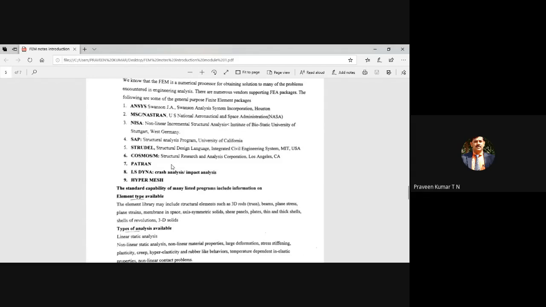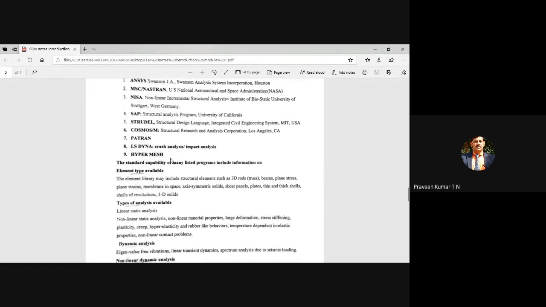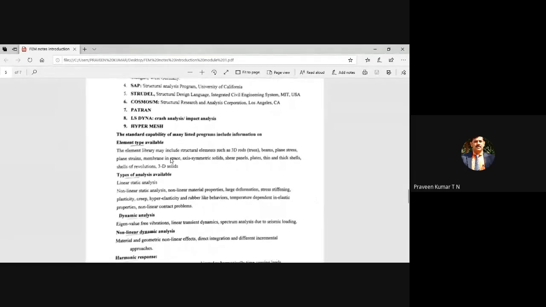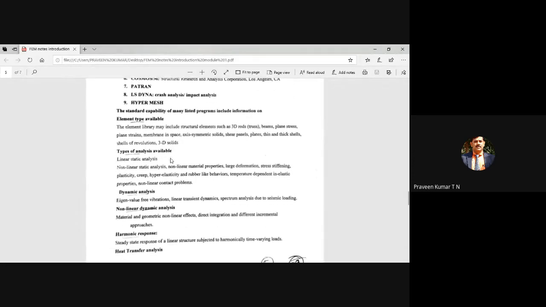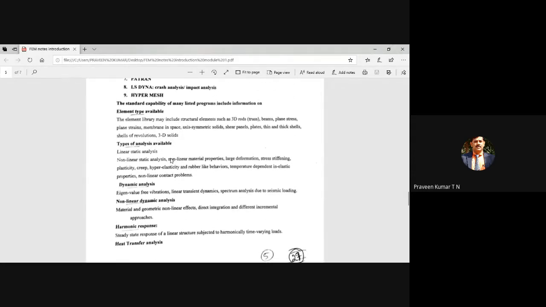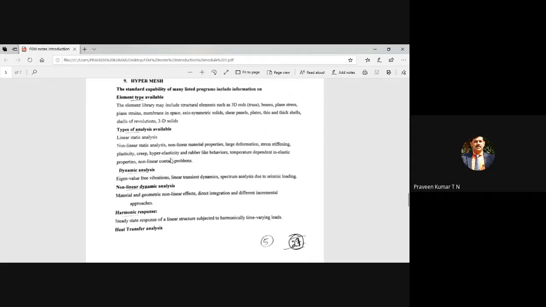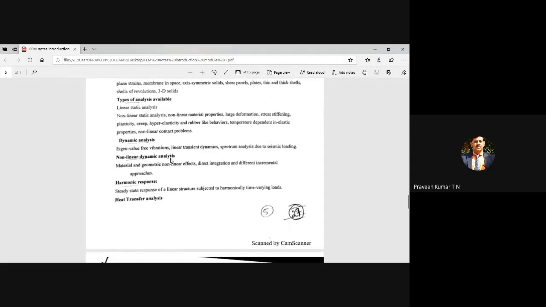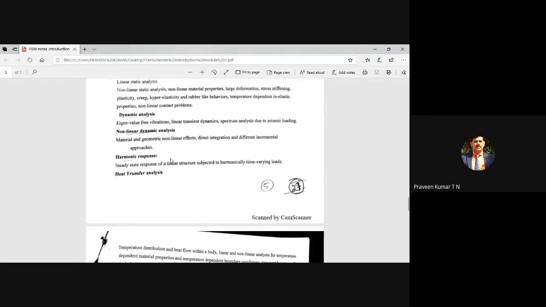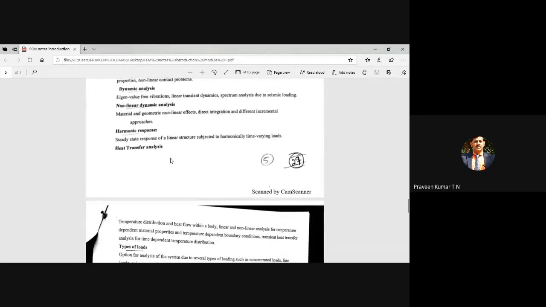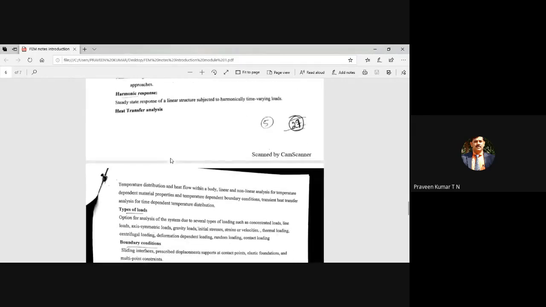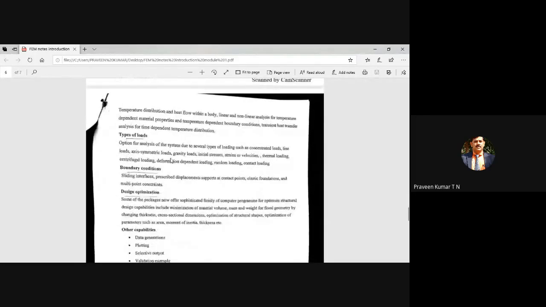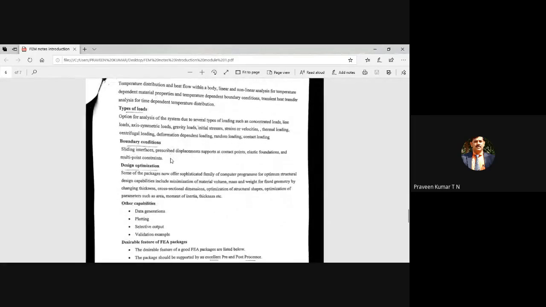Hypermesh is mainly used for the pre-processing stage. So there is a lot of job requirement, especially in Hypermesh, that is referred to as meshing. There are different capabilities of each software: different types of elements available, types of analysis available. It may be linear, non-linear, dynamic analysis, or harmonic response. It is mainly used for vibration analysis, heat transfer analysis. It may be different types of loading, different types of boundary conditions, design optimization.